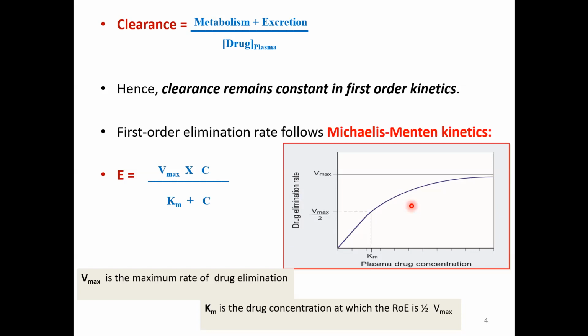Some of the most clinically important drugs, for example, phenytoin as an anti-epileptic drug, and aspirin. We know that phenytoin is metabolized by an enzyme system known as CYP2C9.